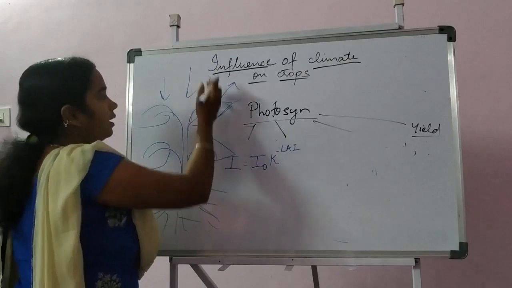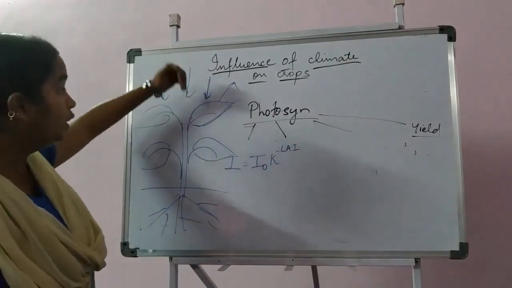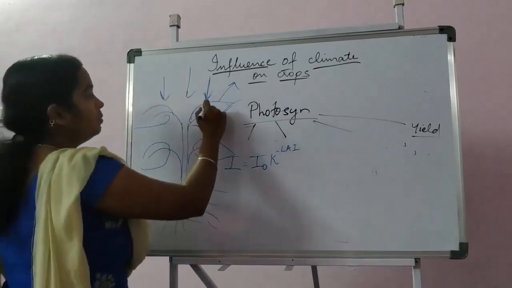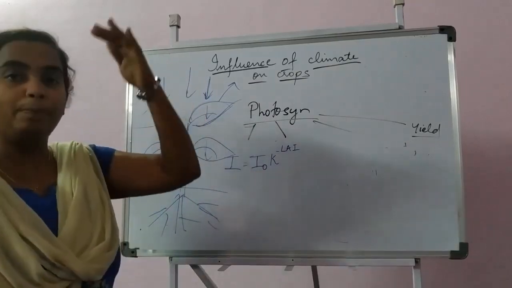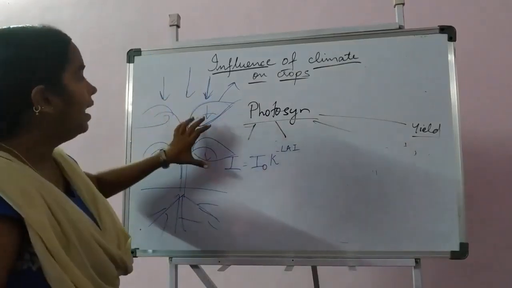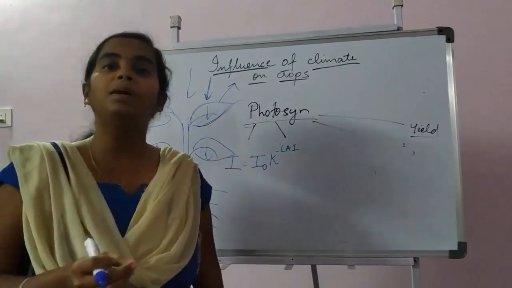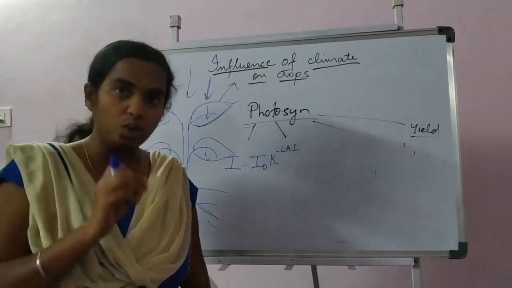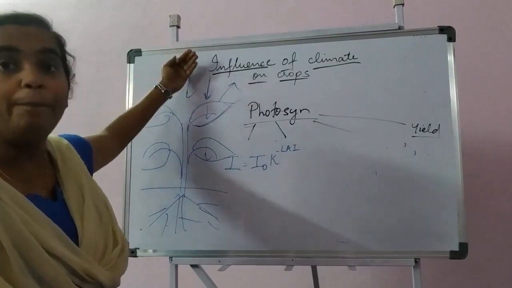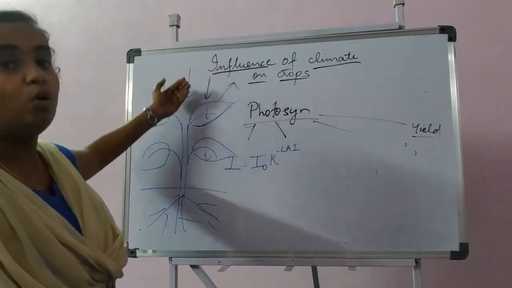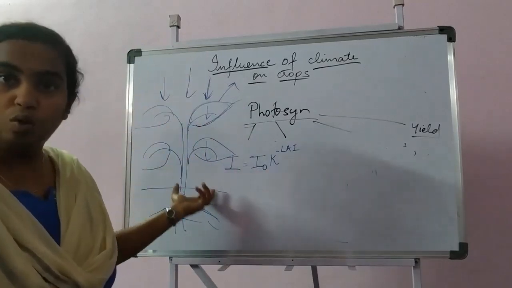When the leaves are taking up the solar radiation, or when solar radiation is intercepted into the plant, interception means passing on to the leaves, the solar radiation passes from the upper canopy to the lower canopy. At that time, the quality of the intercepted light will decrease. The quality we obtain at the top leaves will be much better than the quality of the light we get in the lower leaves.